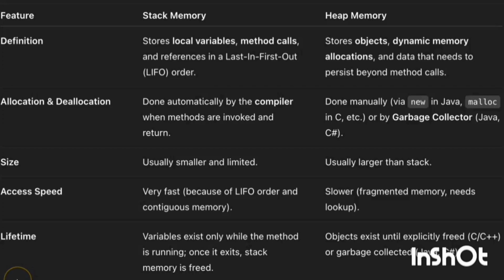Size of stack memory is smaller and heap is large. Stack is very fast, but heap is slow. As for lifetime, for stack, the variable exists only while the method is running, and the object exists until explicitly freed or garbage collected. That is the main difference of stack and heap memory.